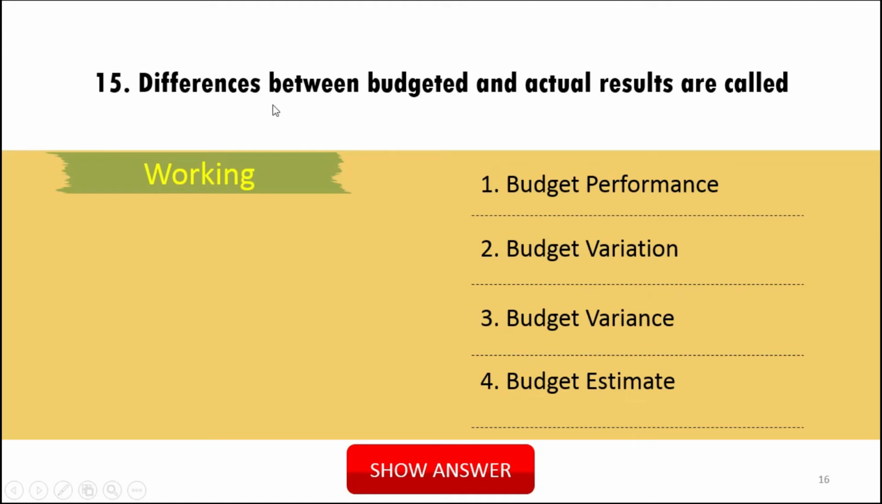15th question, differences between budgeted and actual results are. What do we call the difference between budgeted and actual result? Budget performance? No. Budget variation? No. It is quite similar to that word, but it is not the exact word. Budget variance? Yes. Budget variance is the right answer. Budget estimate? No. Because it is asking the difference between budget and the actual result. So the difference between budgeted and actual result is called variance, budget variance. Option 3.